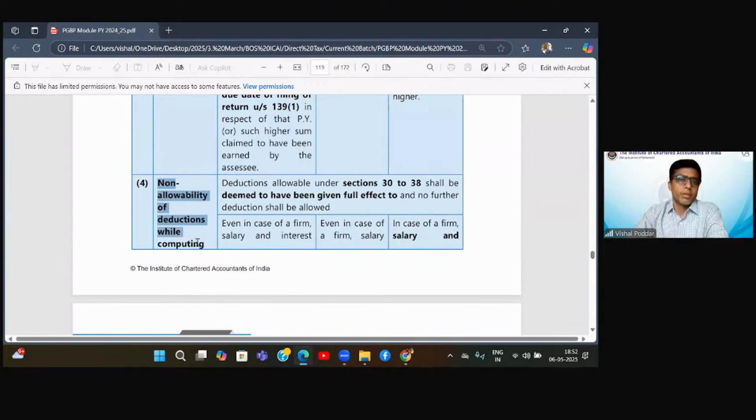Non-allowability of deductions while computing this presumptive income. So what does this section say? When you are taking the presumptive income as per these sections, any of these 3, you will not be allowed to claim any deduction between 30 to 38 because the law will deem that you have taken the full deduction or the full effect has been given to all these deductions. And let me tell you, if you remember, we studied bad debts, which is covered in 36(1). Today, in fact, I want to take that section also in detail. So we'll revisit that section also in detail. But bad debts is covered in 36(1).